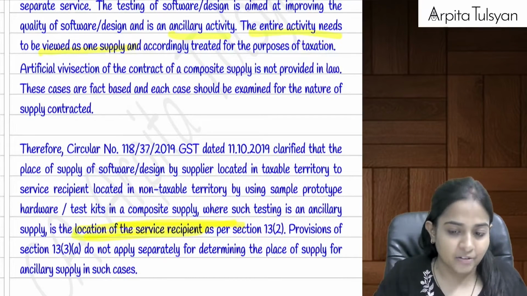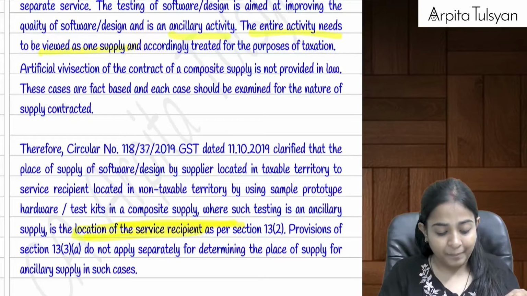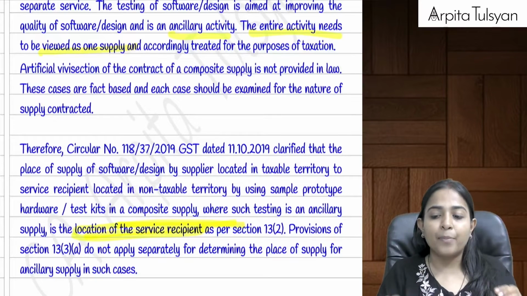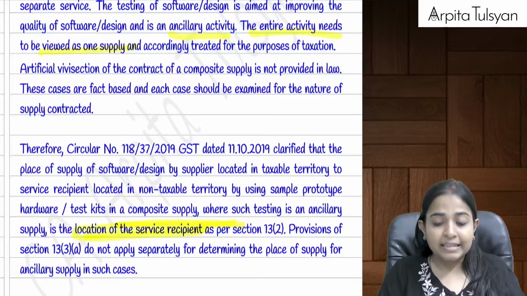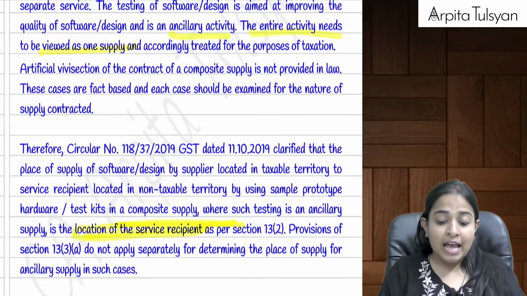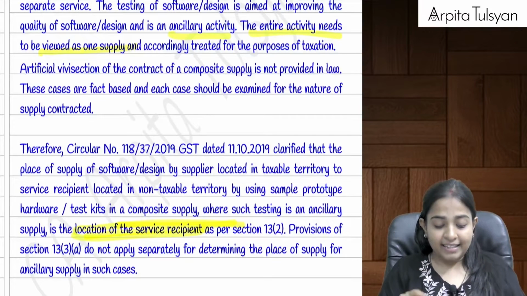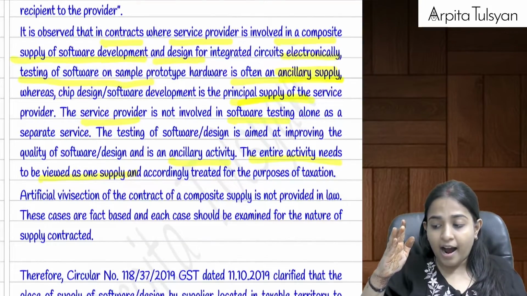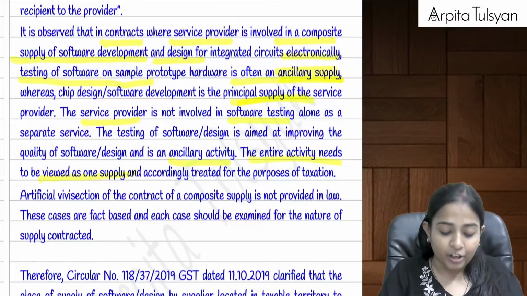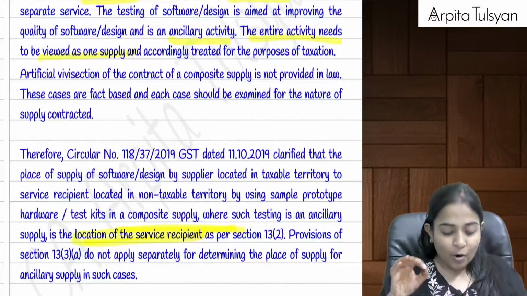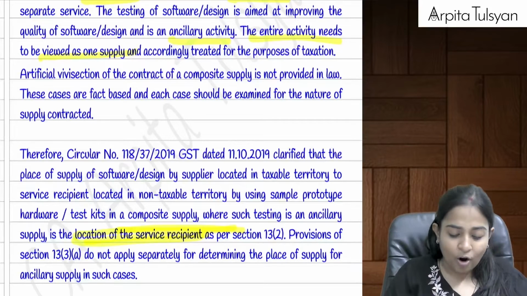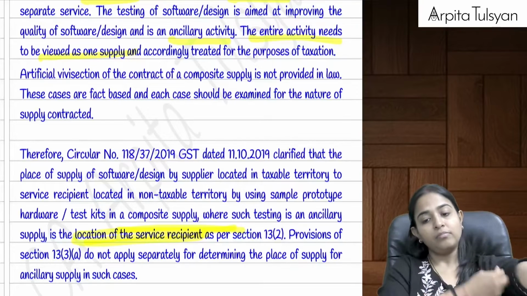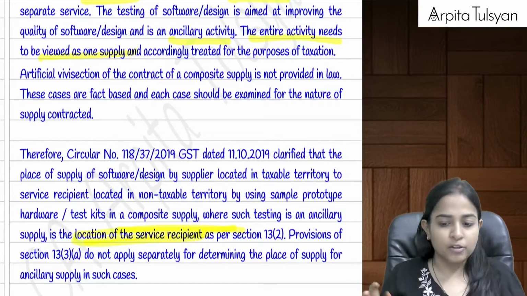I am providing these services, and these services are such that I am not working on any particular goods. So physical presence of the goods is not required, etc.